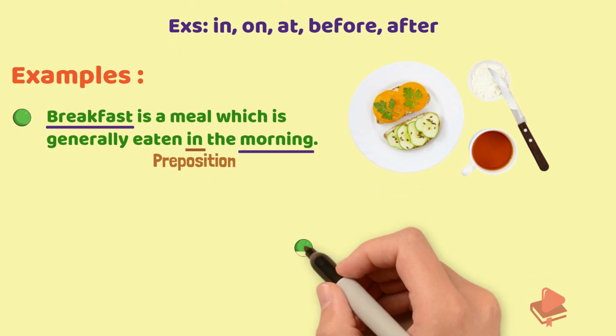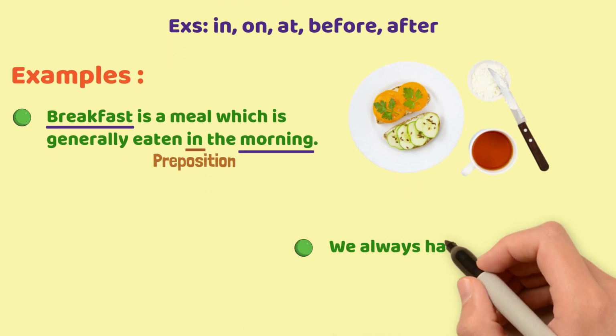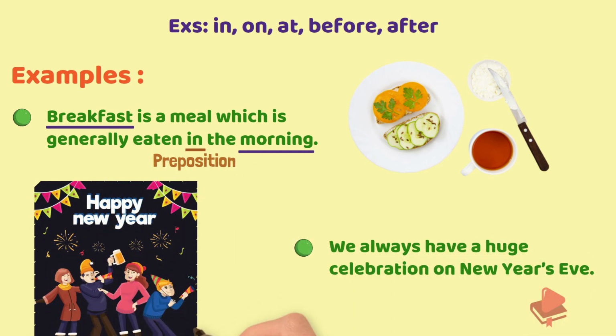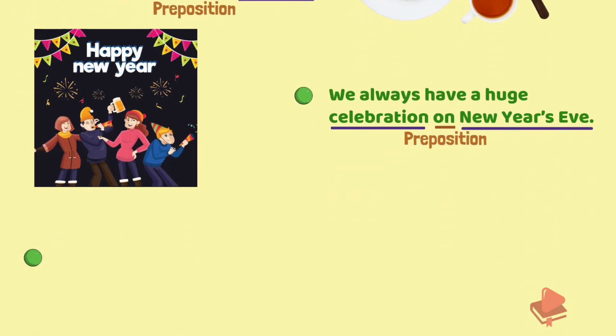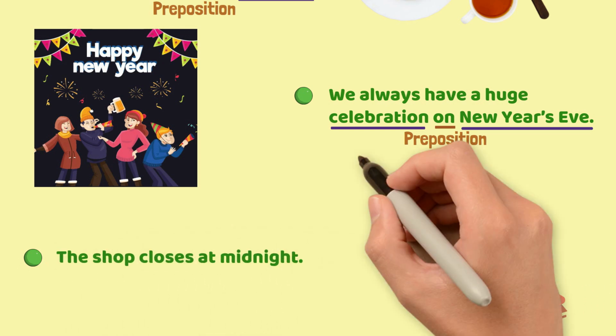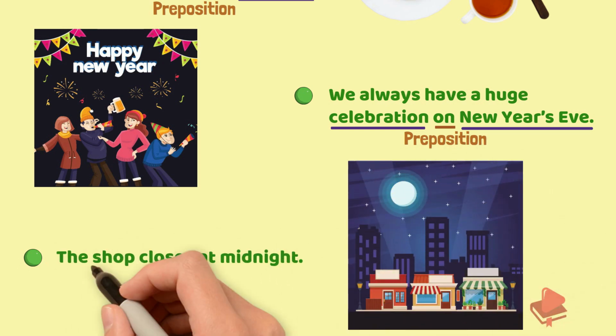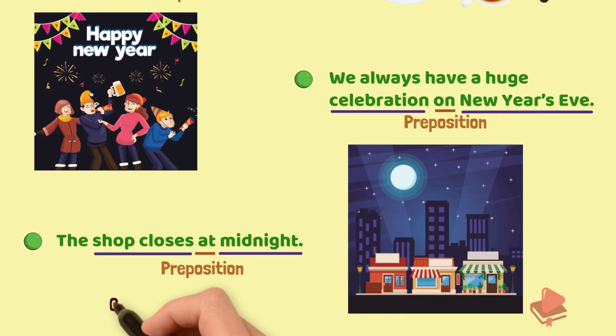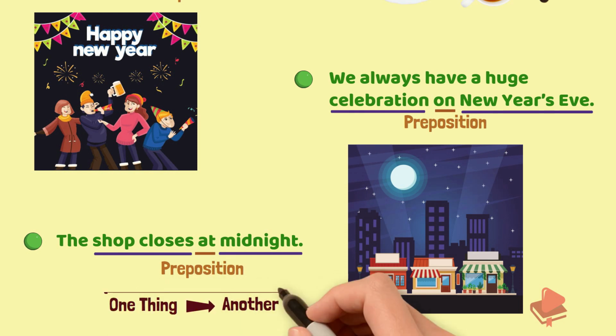Let's see another example. We always have a huge celebration on New Year's Eve. Here, when is the huge celebration? It is on New Year's Eve. On here is the linking word and hence it is a preposition. Let's see one more example. The shop closes at midnight. Here, when the shop gets closed, it gets closed at midnight. At here is the linking word and hence it is a preposition. Remember that this preposition links when one thing happened in context to another.